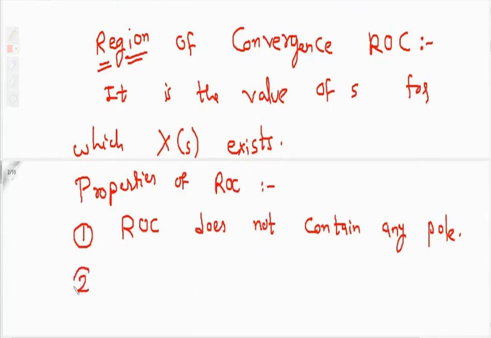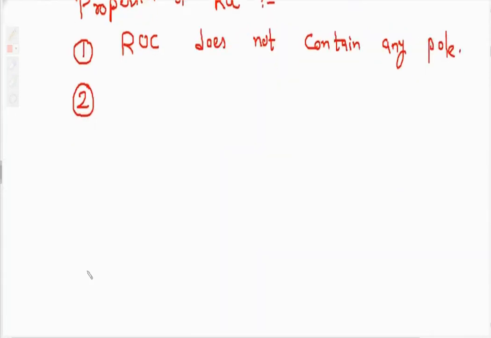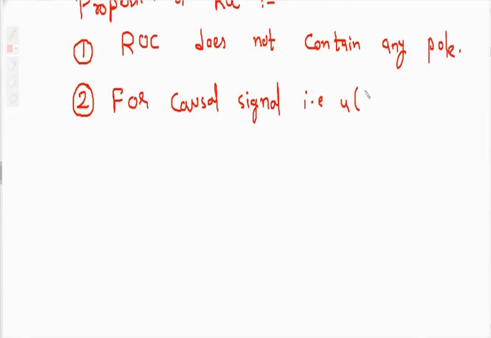Then second property is that for causal signals, the best example of causal signal is U of t. For causal signals, that is U of t, ROC is right side of S plane.